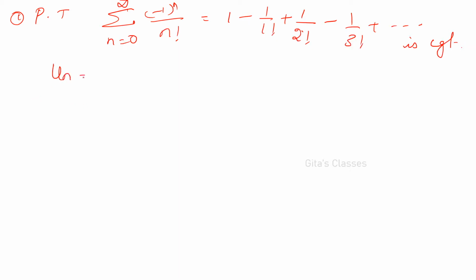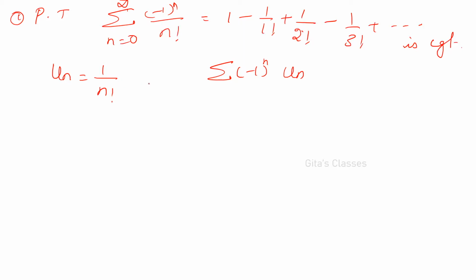So what is our u_n? It is already given. u_n is 1 by n factorial. Generally we write sigma (-1)^(n-1) u_n, but here it is given as (-1)^n u_n. So what is u_n here? 1 by n factorial. It doesn't matter whether you write n minus 1 or n plus 1. So clearly now it is 1 by n factorial.